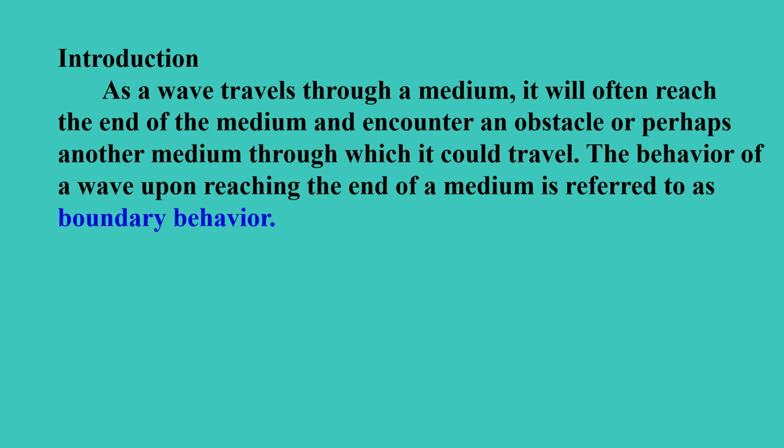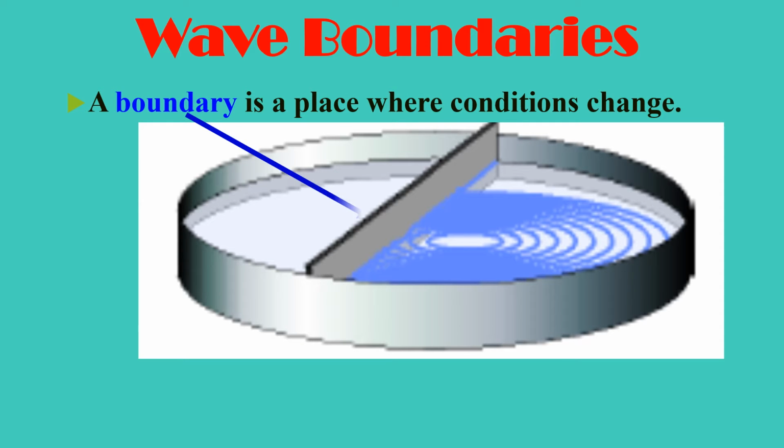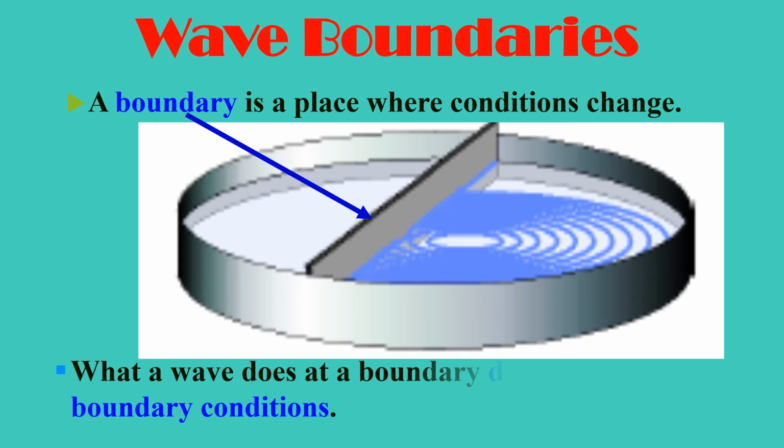As a wave travels through a medium, it will often reach the end of the medium and encounter an obstacle or perhaps another medium through which it could travel. The behavior of a wave upon reaching the end of a medium is referred to as boundary behavior. A boundary is a place where conditions change. What a wave does at a boundary depends on the boundary conditions.